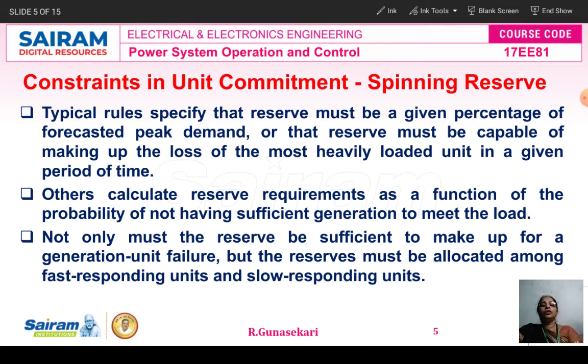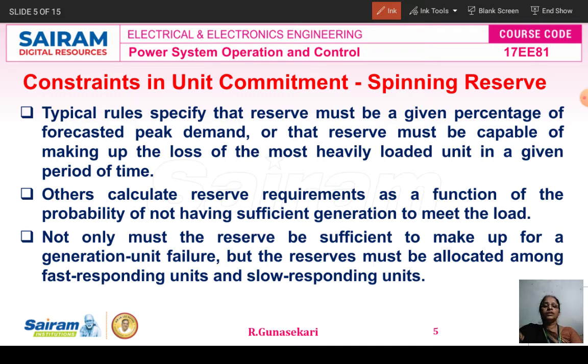The typical rules of the unit commitment specify that the spinning reserve must be a percentage of forecasted peak demand, or the reserve must be capable of making up the loss of the most heavily loaded unit in a given period of time.